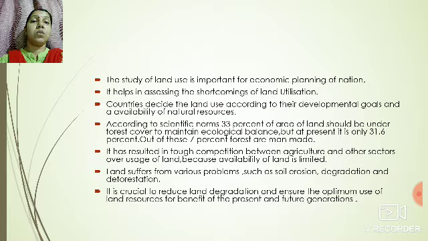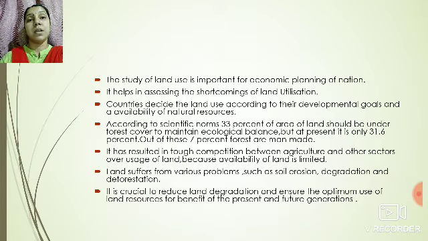According to scientific norms, 33% of the world's total area should be under forest cover, but it is 31.6% presently. Out of this 31.6%, 93% are naturally occurring and 7% is man made. What is man made forest? Man made forest means people have planted the trees and forests have been created by man.